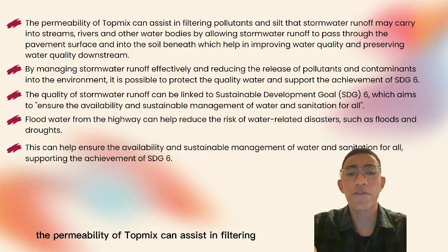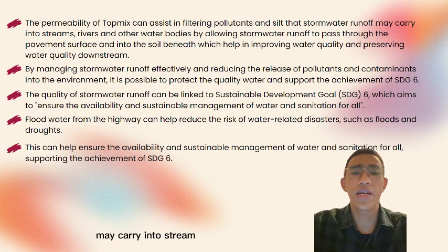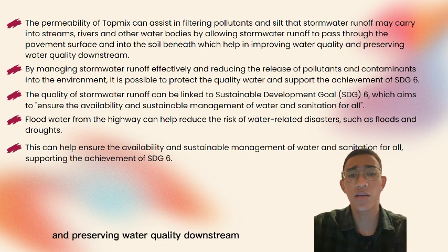The permeability of Top-Mix assists in filtering pollutants and silt that stormwater runoff may carry into streams, rivers and other water bodies, by allowing stormwater runoff to pass through the pavement surface and into the soil beneath. So it can help to improve water quality and preserve water quality downstream.